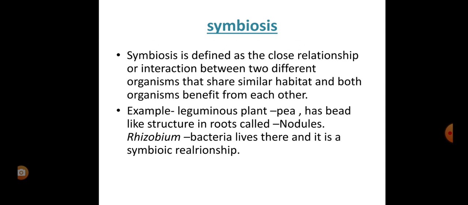It is a close relationship, or an interaction, between two different species or two different organisms, but they share a similar habitat, meaning they are present in the same place, and both the organisms get benefit from each other. This type of symbiotic relationship we can see in the case of the pea plant, which is a leguminous plant. In their roots there are some bead-like structures, known as nodules. One bacterium, that is rhizobium, lives in the root nodules. Okay, and this is a symbiotic relationship.